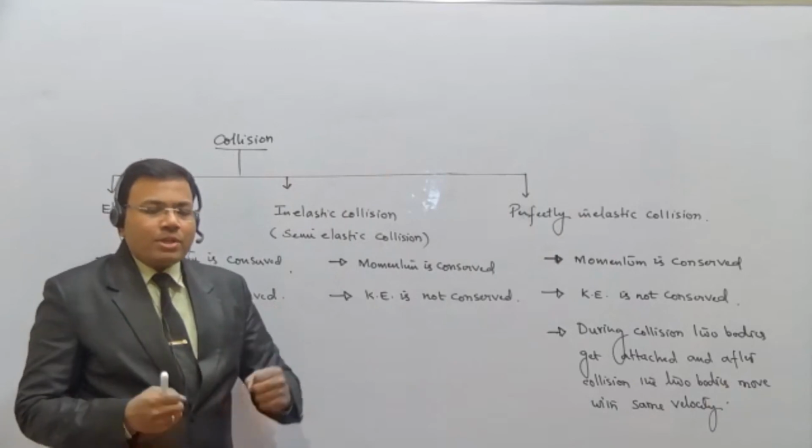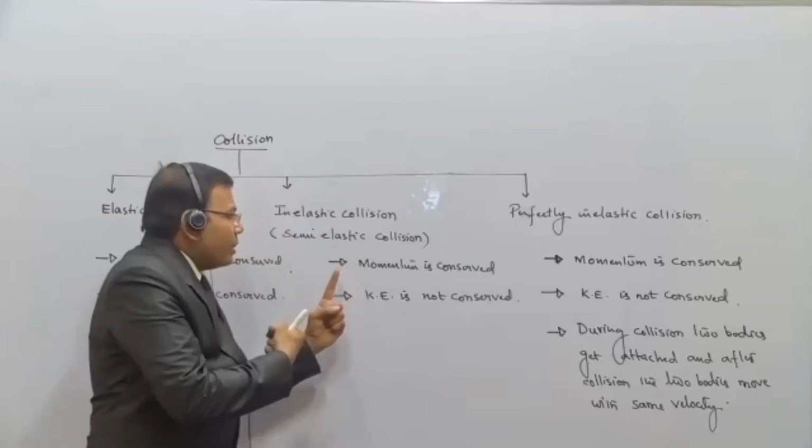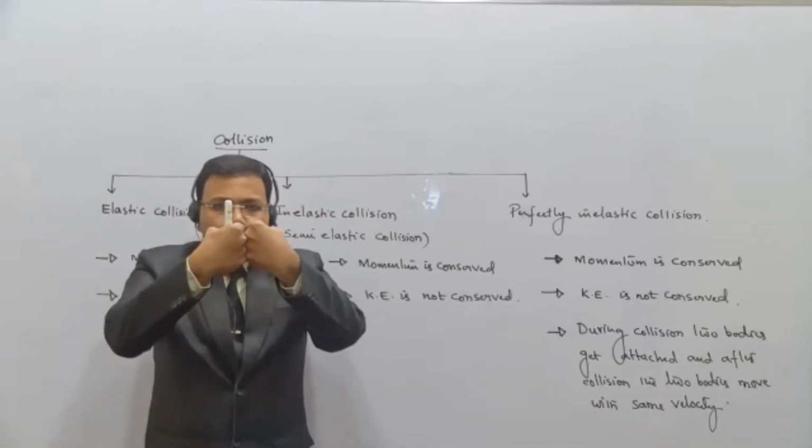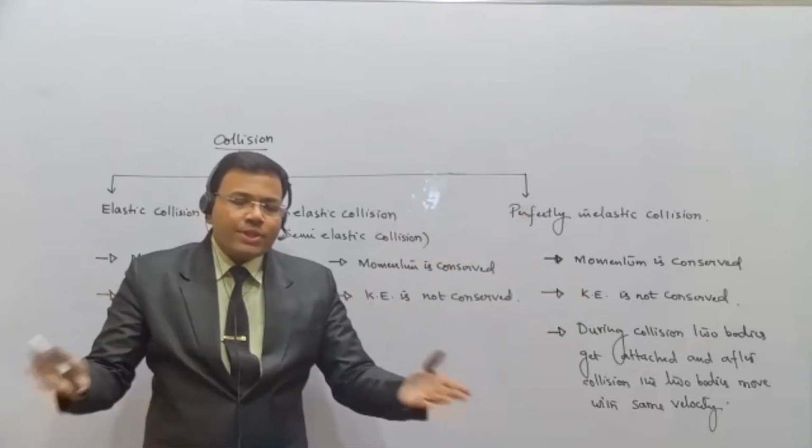What is happening here is, when the two bodies are coming and colliding, in this situation, after the collision, the two bodies will get separated and they will move independently with different velocities.